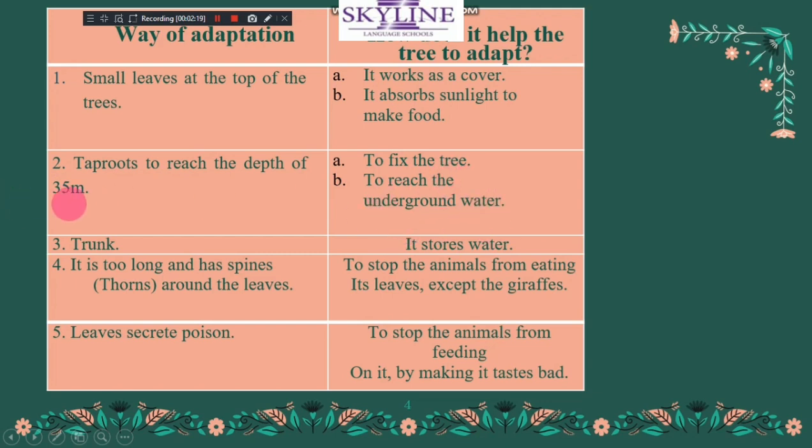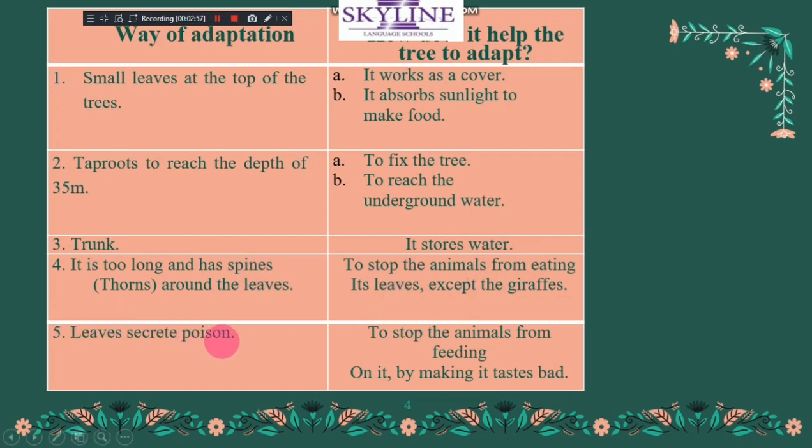Okay? It reaches 35 meters underground. Why? Because it lives in a dry habitat, so it needs water. It gets it from underground. And it has a trunk to store water. It is too long and has thorns or spines around the leaves. Why? To stop animals from eating it, except the giraffe. Only giraffes can eat from acacia, okay? But it has spines to stop animals from eating it.